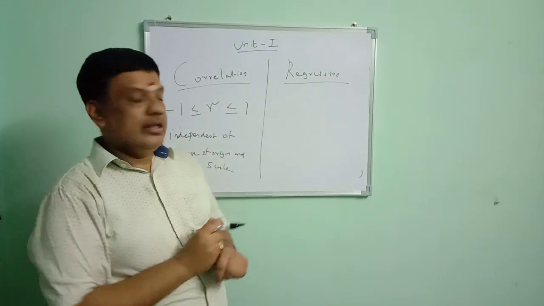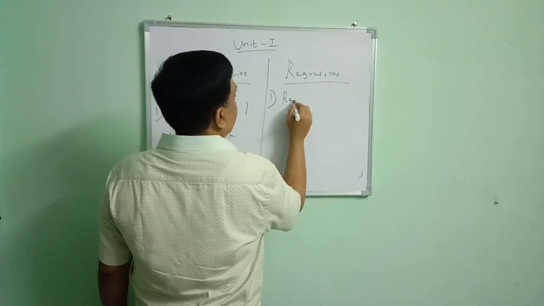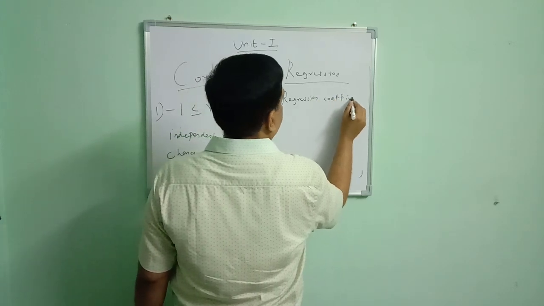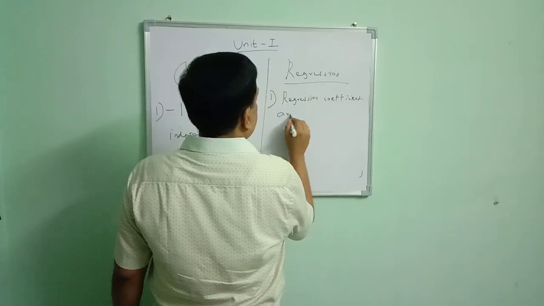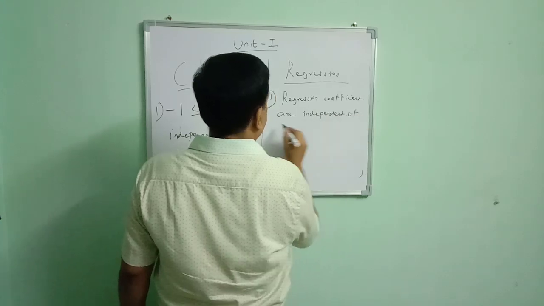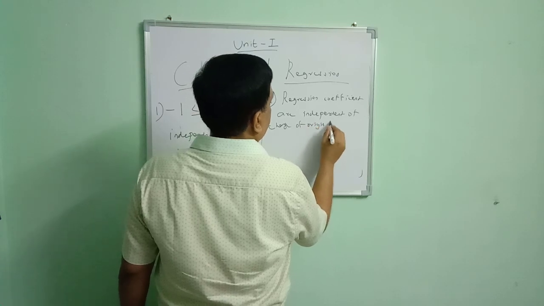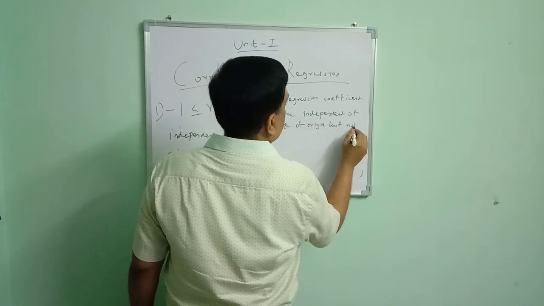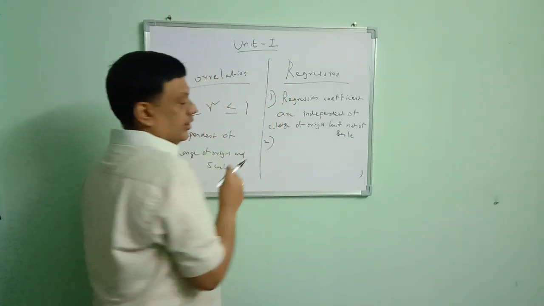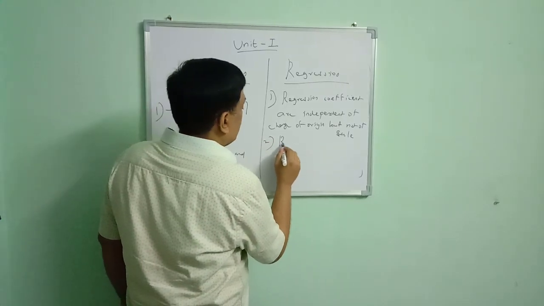Regression means going back. The important property of regression is that the regression coefficients are independent of change of origin but not of scale. This is one of the important properties of regression. And we have two regression coefficients.